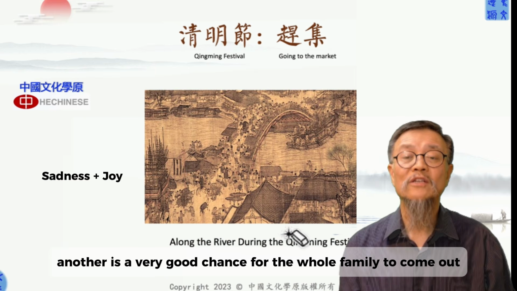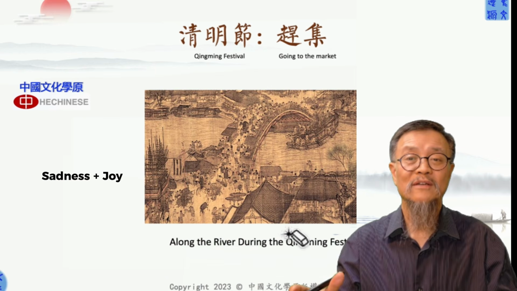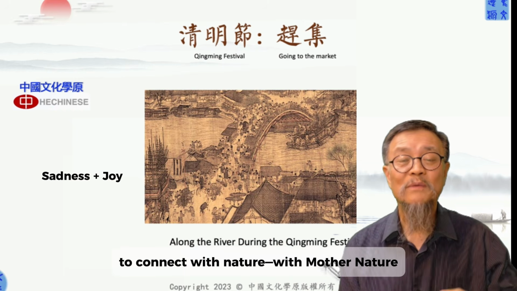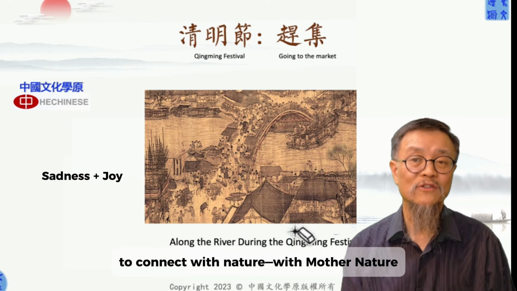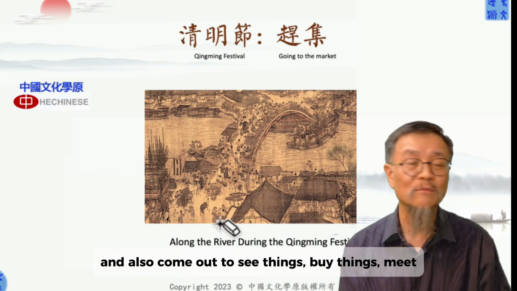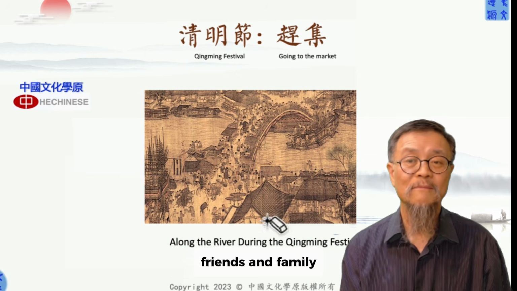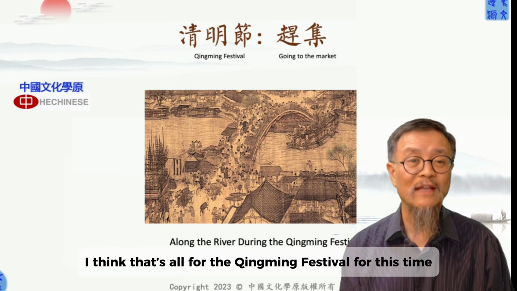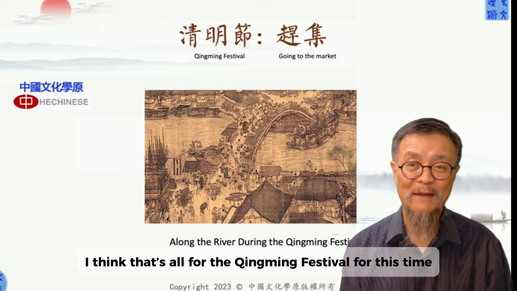Another is a very good chance for the whole family to come out and be connected with nature, Mother Nature. And also to come out to see good things, buy good things, and meet with friends or family. All right, I think that's all for the Qingming Festival for this time.